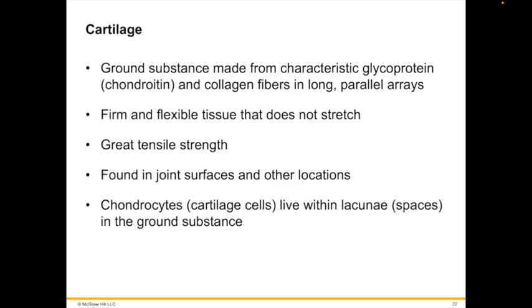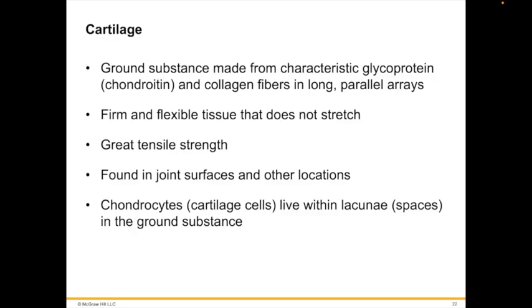Cartilage is a specialized connective tissue that is firm and flexible and does not stretch. It is far tougher than loose or dense connective tissue. It has great tensile strength. The ground substance of cartilage forms from a characteristic type of glycoprotein called chondroitin. Chondroitin is thought to have evolved before the split between cnidarians and bilaterians, and is thus found in a variety of animals.